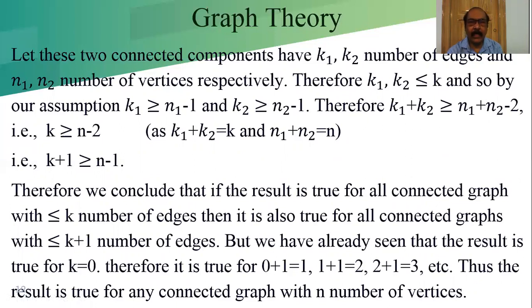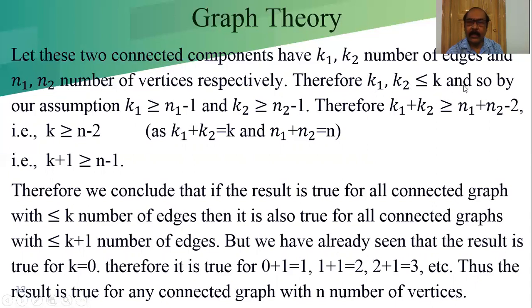So what is the total number of vertices? n1 plus n2, which is n. But k1 plus k2 is not k plus 1, because one edge is removed. So we can say k1 and k2 are each less than or equal to k, and k1 plus k2 is equal to k, while before we removed the edge, the number of edges was k plus 1.